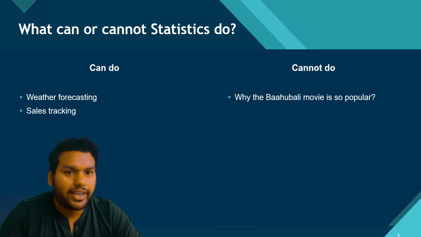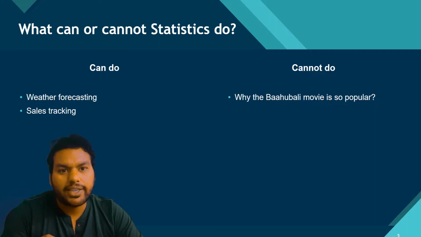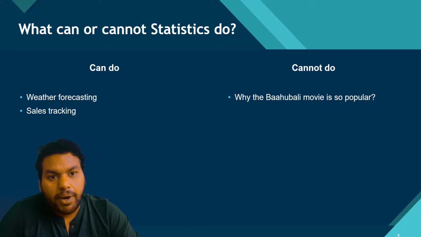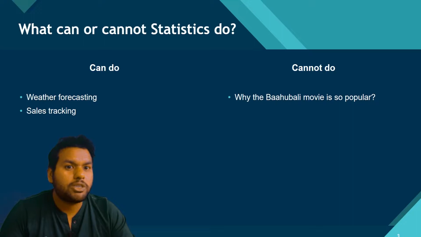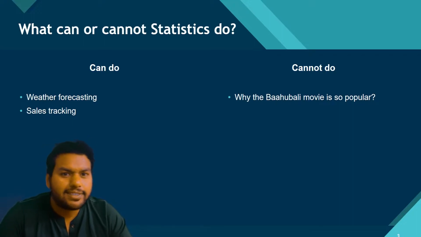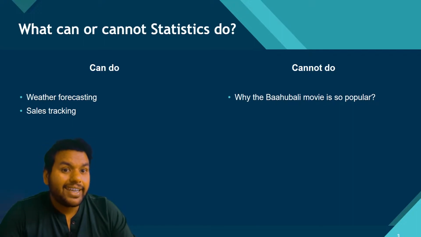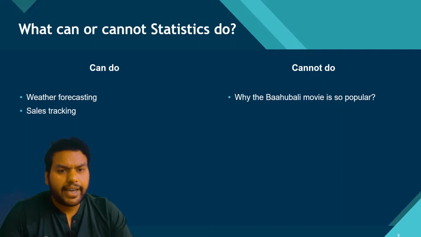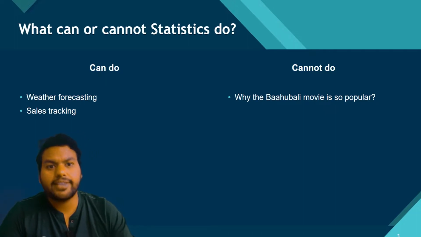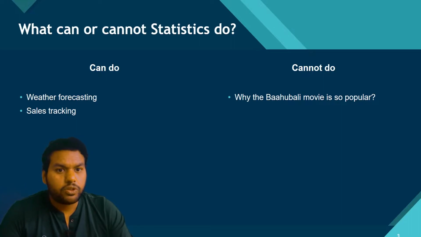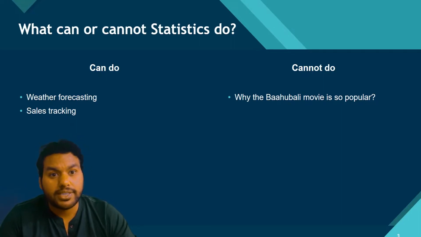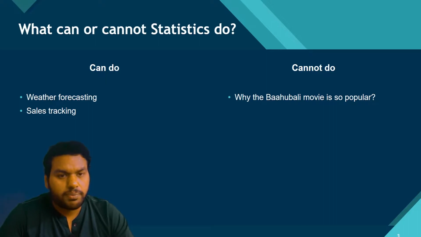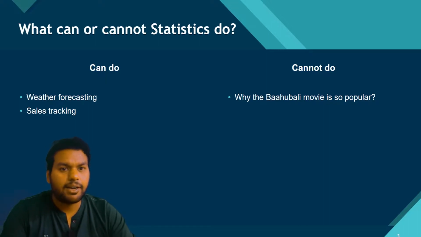What statistics cannot do, I will try to give you an example with the help of the movie Bahubali. Why is the Bahubali movie so popular? When you go and collect this data, some people may lie, some people may not give the data, and some people will say they liked it due to the cliffhanger, the Bahubali climax, some people due to Devasena, and some people due to the high fighting scenes in the movie.